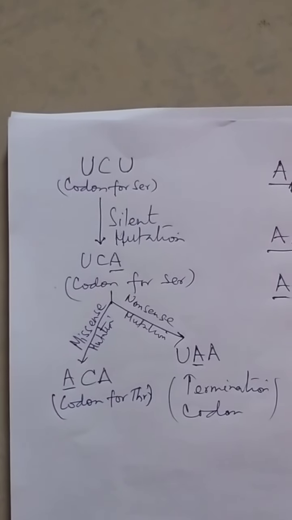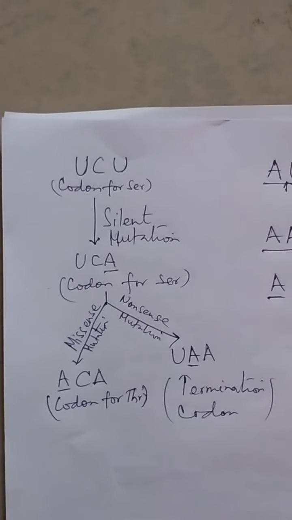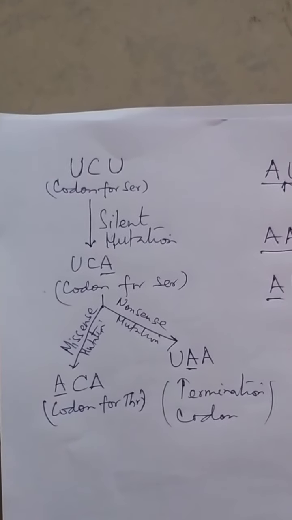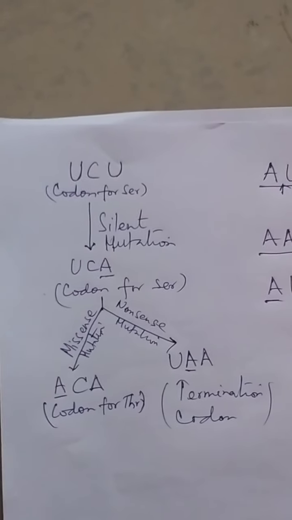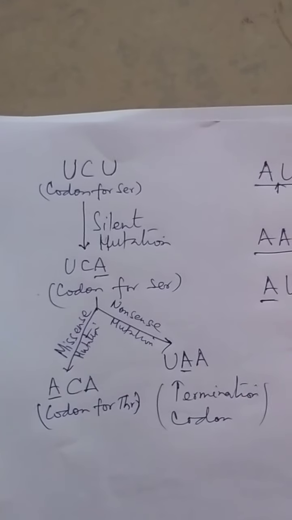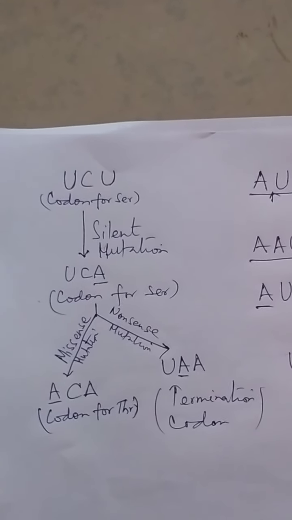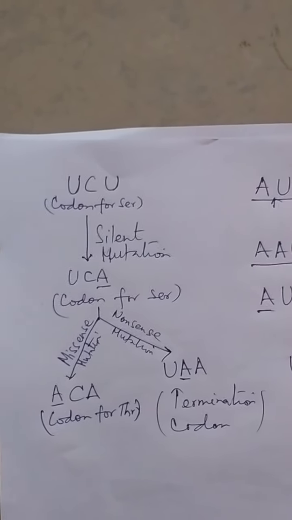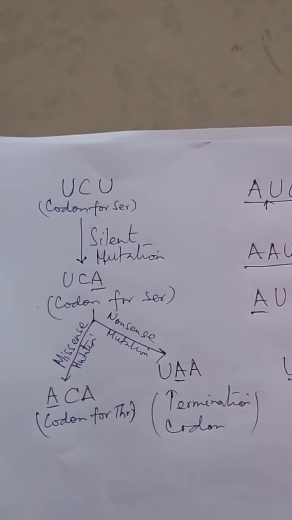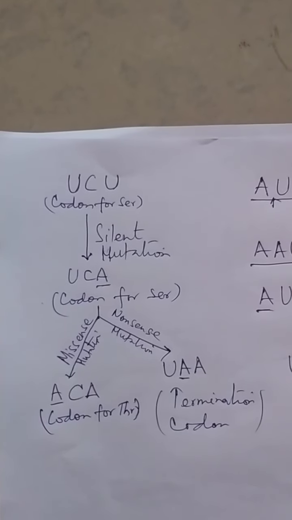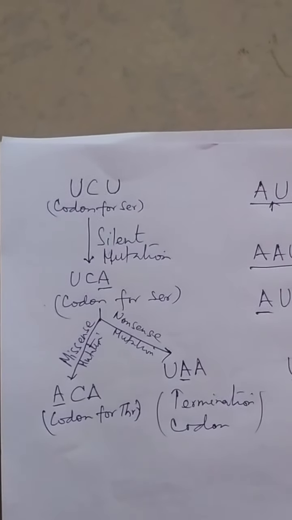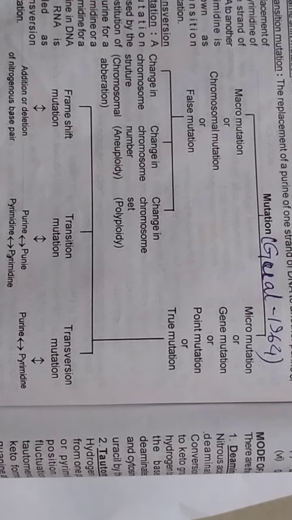Similarly, when UCA changes into ACA, the UCA is for serine while ACA is for threonine, and this is missense mutation. Or when UCA is changed into UAA, the UAA is a termination codon and cannot recognize any amino acid, that is known as nonsense mutation.